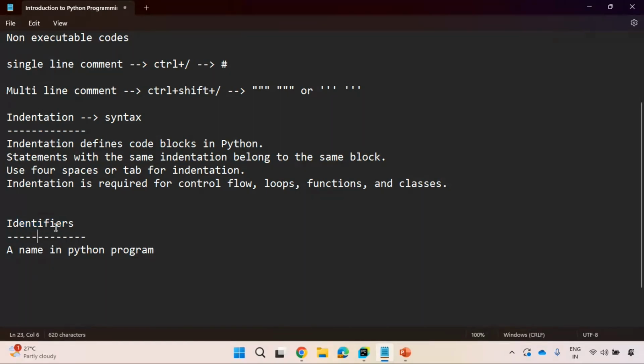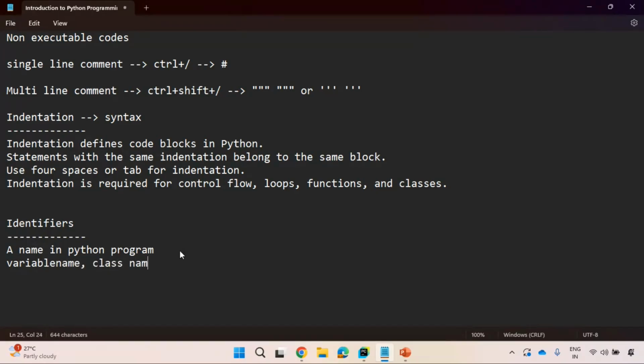The word itself says identifier, by which I can identify you. By name I can identify you. Similarly, a Python program also identifies everything by using a name. You see here, in Python, everything will have some name.